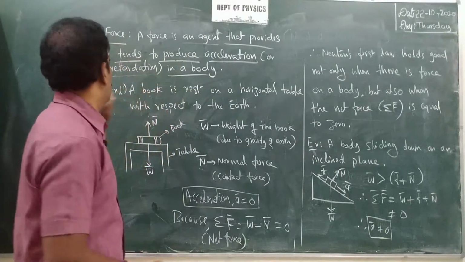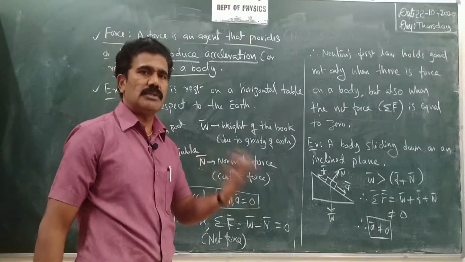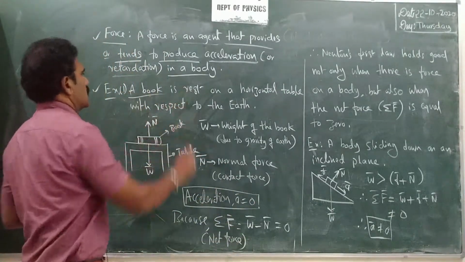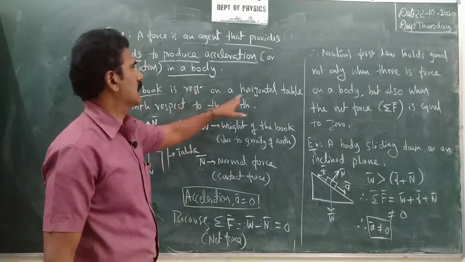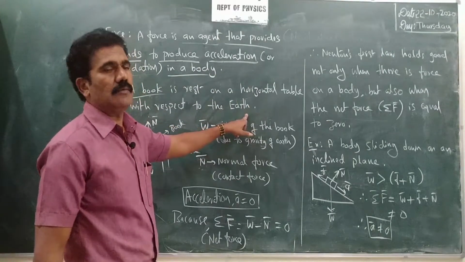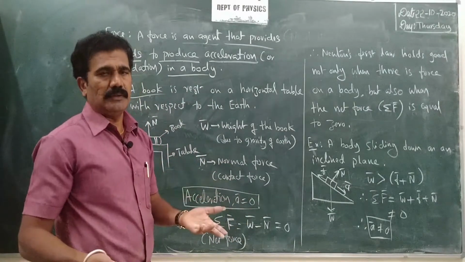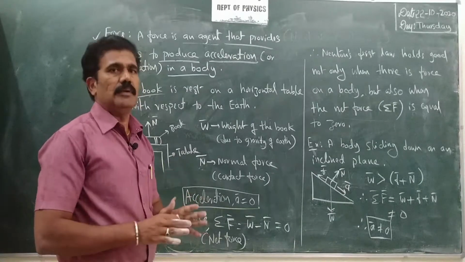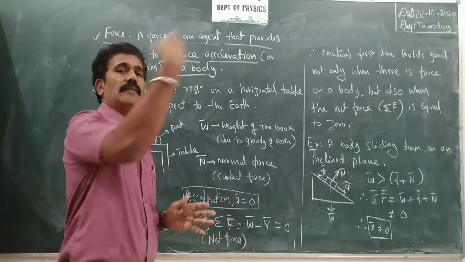Now with an example, try to understand how the acceleration can be 0 or cannot be 0. Consider a simple example. A book is at rest on a horizontal table with respect to the earth, because you always have to say with respect to some other body. The book is at rest on the table with respect to the earth itself, but not with respect to another planet.